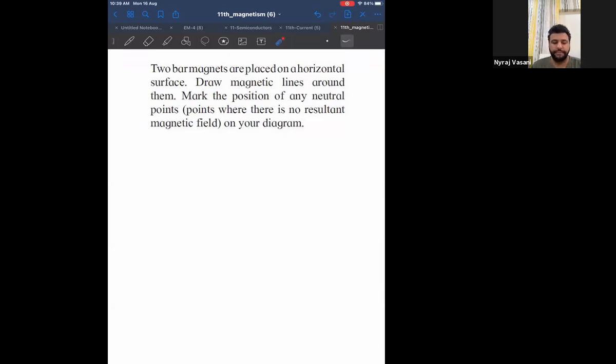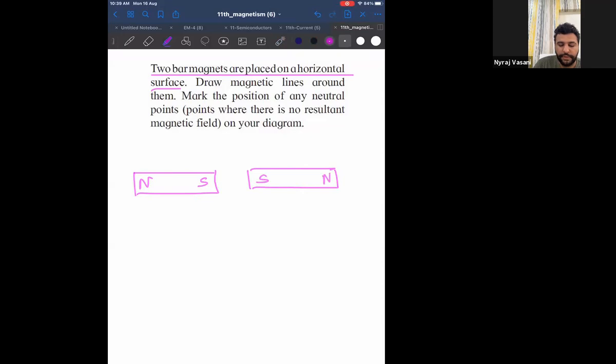Okay, now listen. Two bar magnets are placed on a horizontal surface. So look at this. I will take two bar magnets placed on a horizontal surface. This is one magnet and this is the other magnet. Let me take it as north-south and let me take the other as south-north. Since I have taken it like this, can I say these two will repel each other? So can I say there will be some gap between these two magnets?